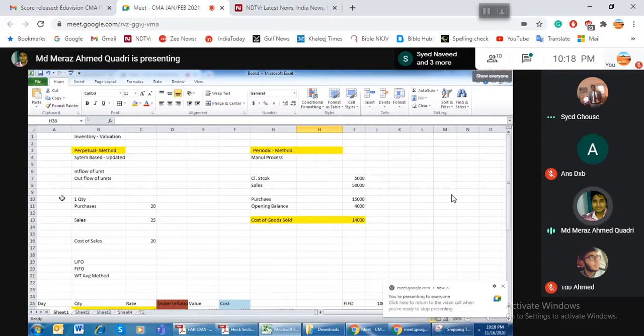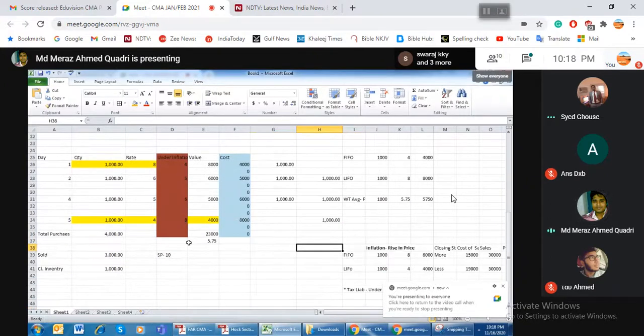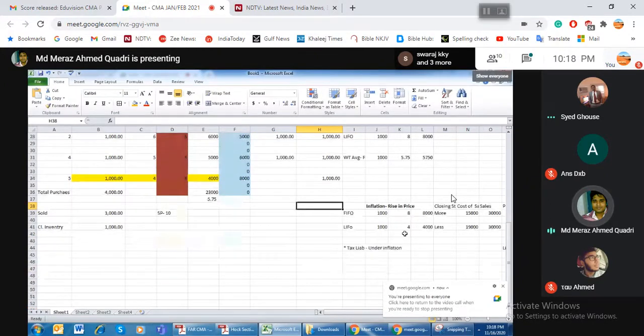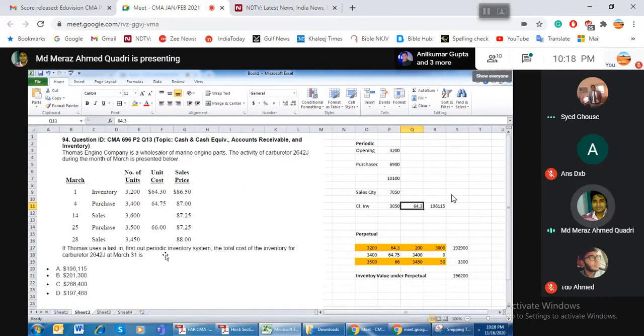So now what we have learned: we have learned about periodic and perpetual, then we have learned about the methods, then took one question and discussed 2-3 basic things which they have asked in the questions. In the previous ones we took 2-3 questions and calculated the cost under LIFO and FIFO, how it changes under periodic and perpetual, and weighted average we have applied here.